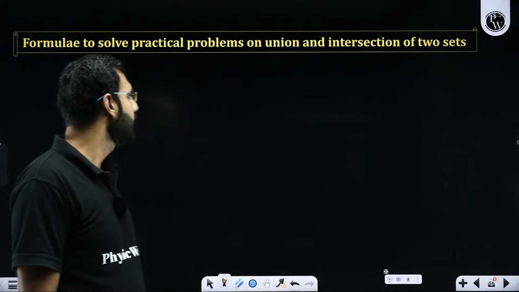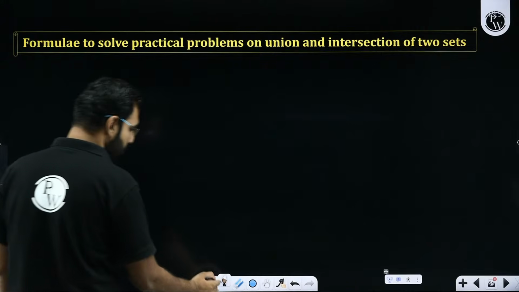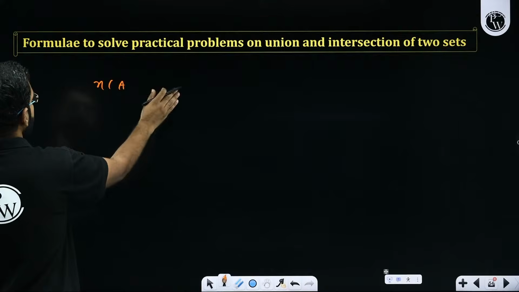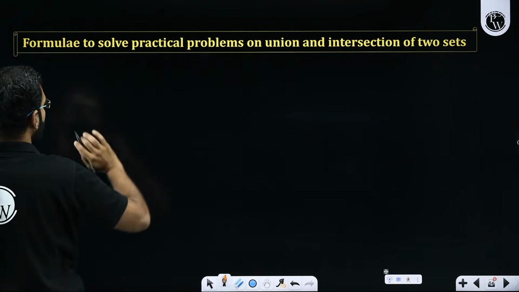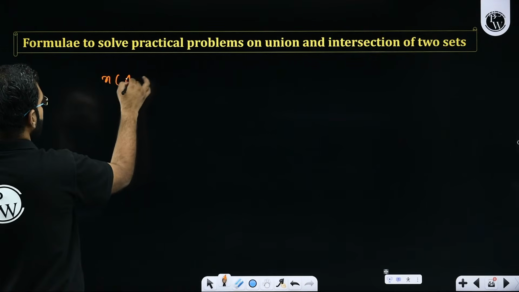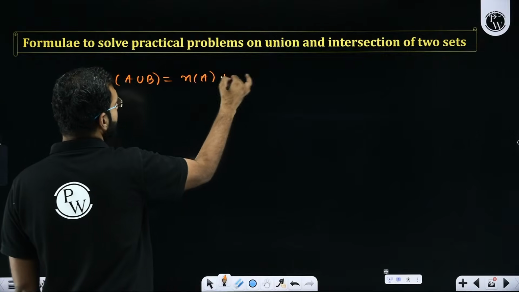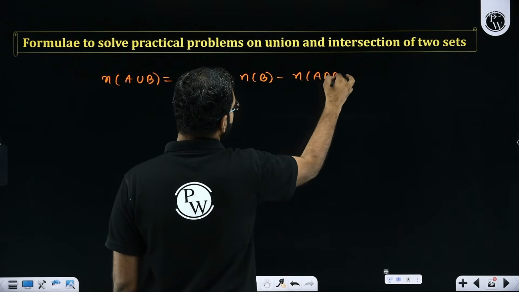Yes or no? With this, I could finally tell you the formula after which we'll start solving questions. I think two major formulae which we'll be discussing here: first of all, the number of subsets, which I hope we have already dealt with, is 2 to the power n. So the number of elements in A union B will be given by the number of elements in A plus the number of elements in B minus the number of elements in A intersection B.